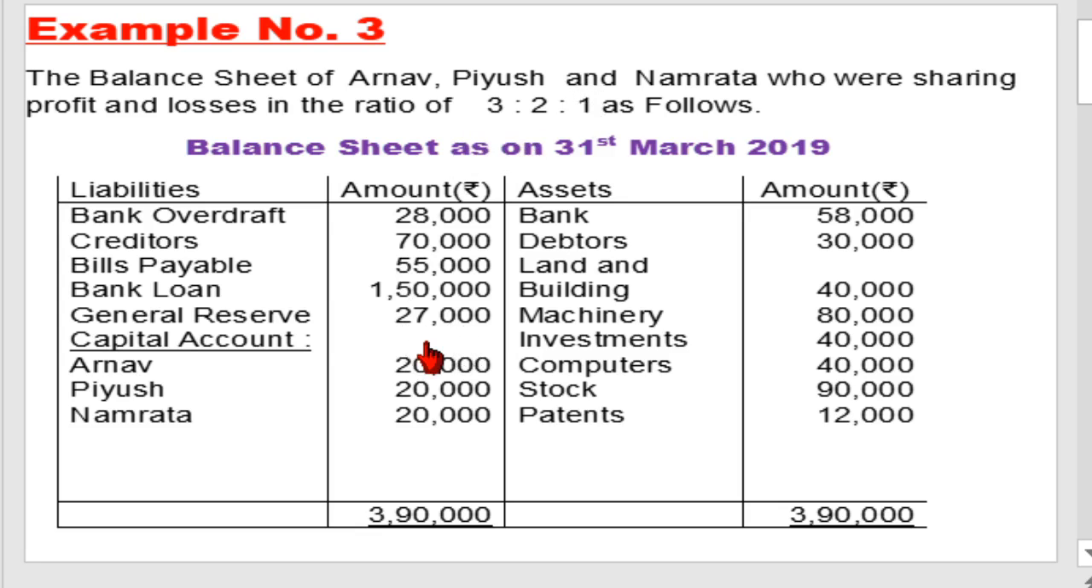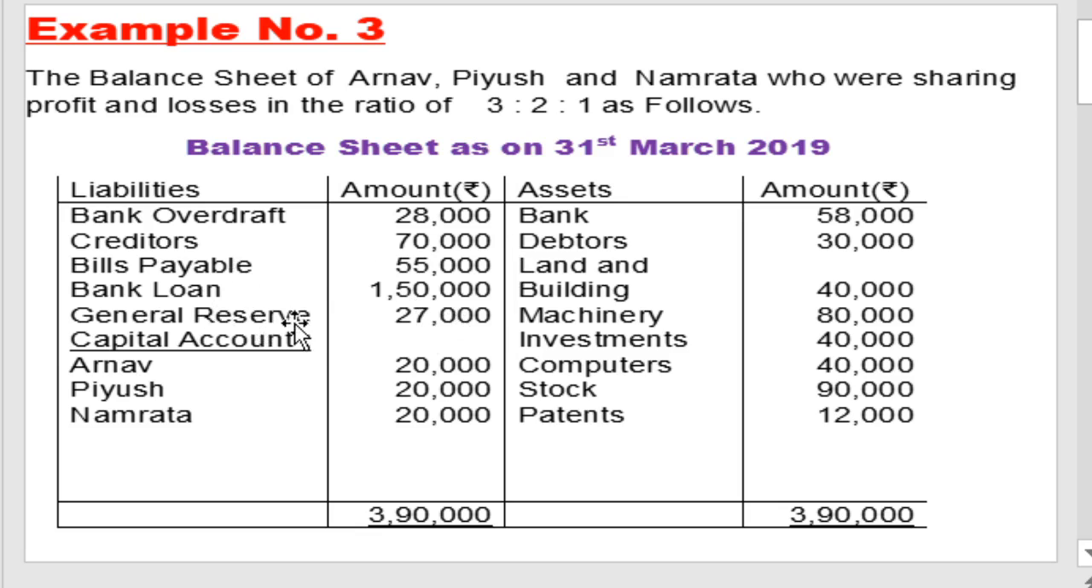That is the proportion of Namrata, because Namrata's proportion is 1. So we automatically receive Namrata's 1 share, which is 4,500. Then second, Piyush has a double proportion, so 4,500 multiplied by 2 is 9,000. And Arnav's proportion is 3 shares, so 4,500 multiplied by 3, we will get 13,500.